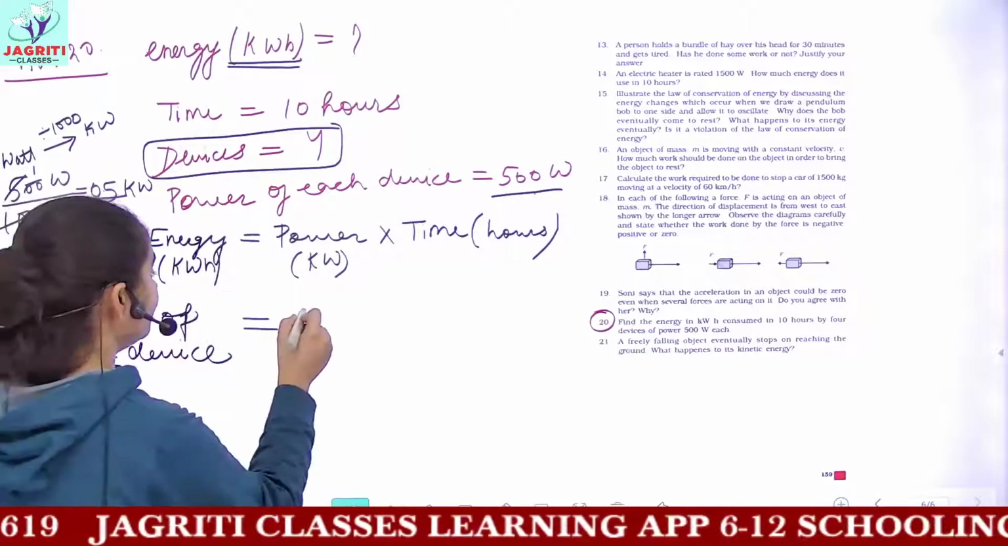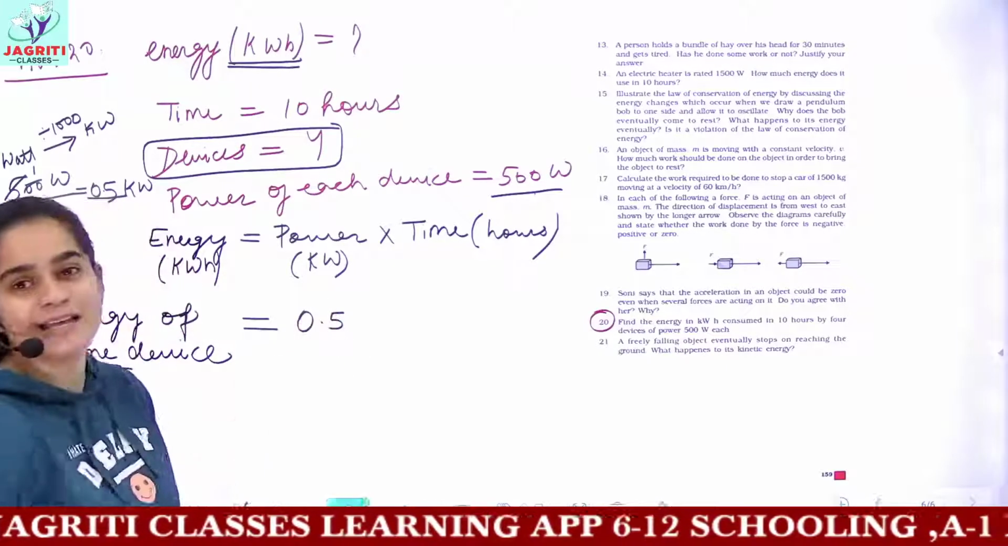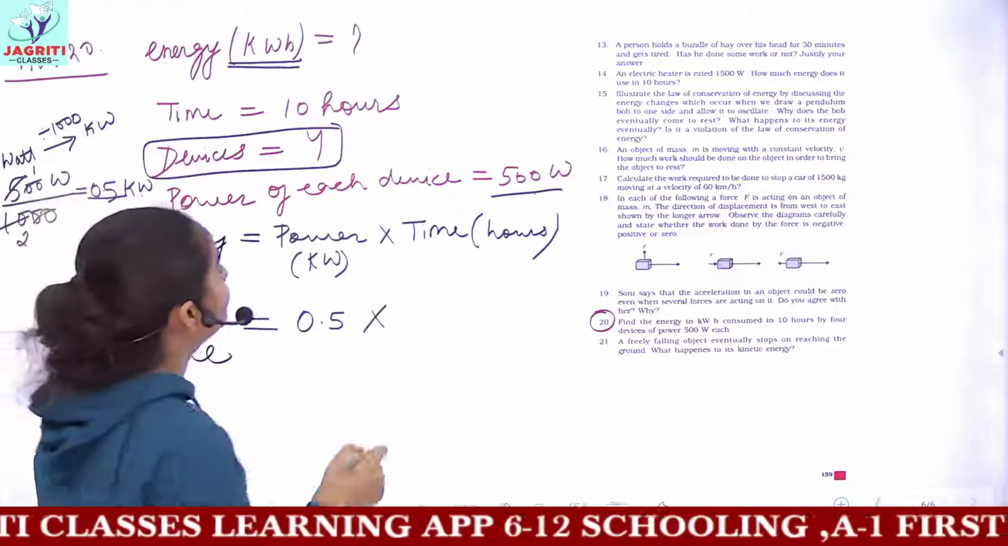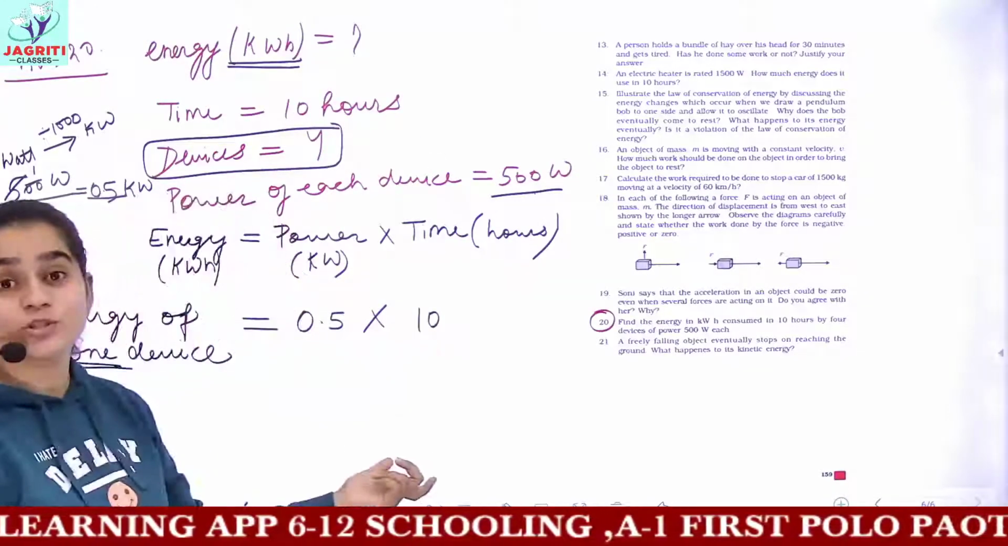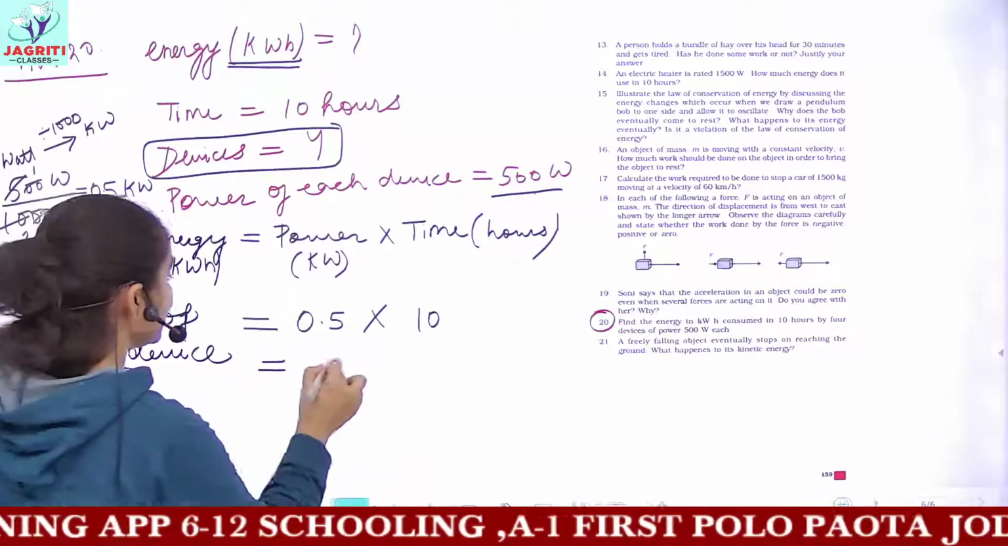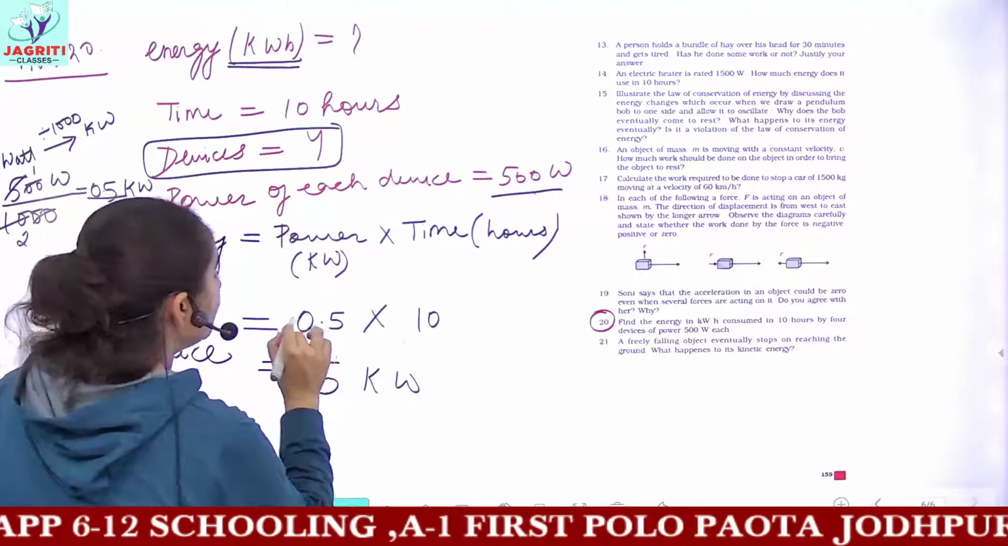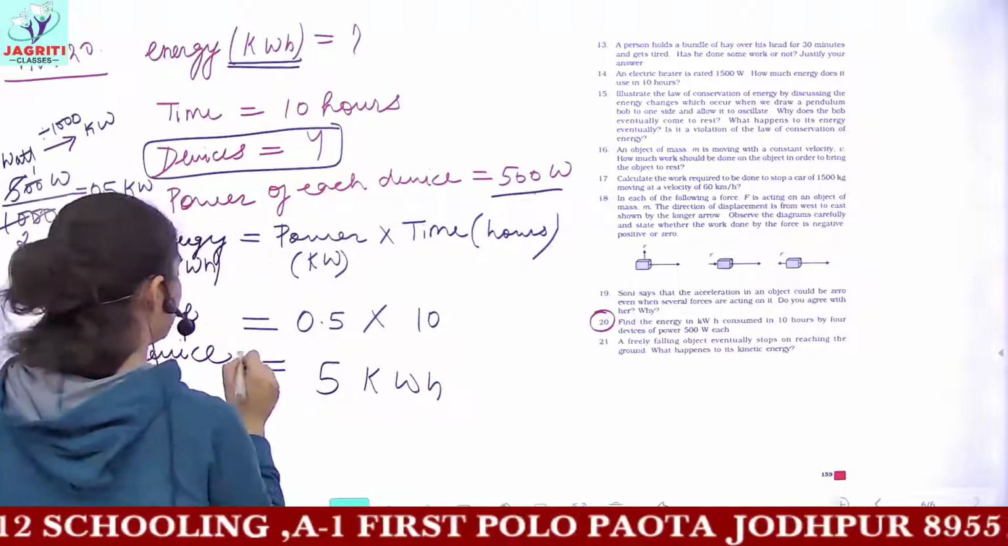So here the power which I would take is 0.5 kilowatts, and the time is given in hours, so you do not need to convert it into any other units. So you would be getting 0.5 into 10, which is 5 kilowatt hour.